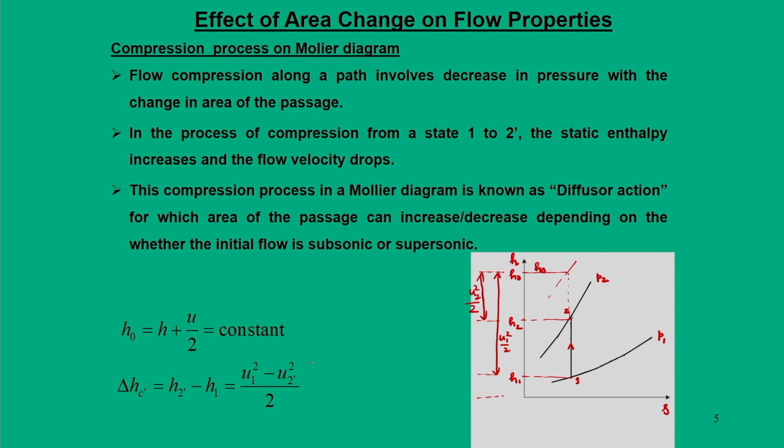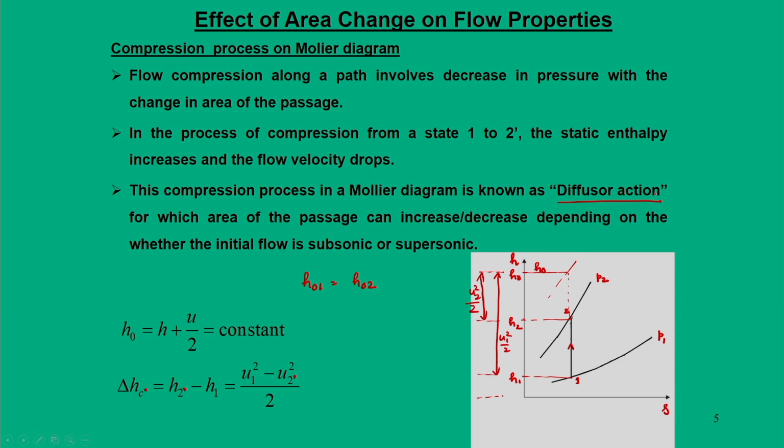So, here 2 dash and 2 are same. Okay. So, in this case also your H01 is equal to H02. So, the function is just exactly opposite. So, this process we call as a compression process and it is called as a diffuser action.